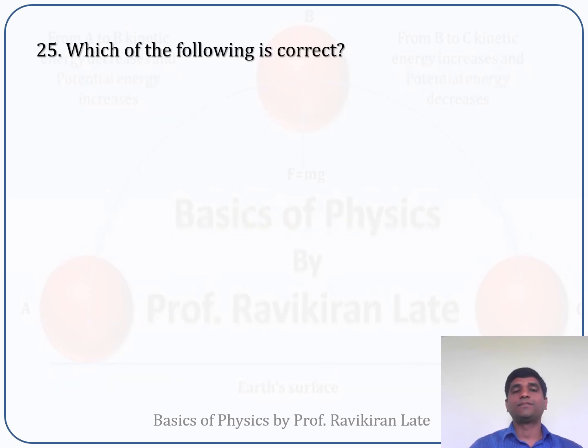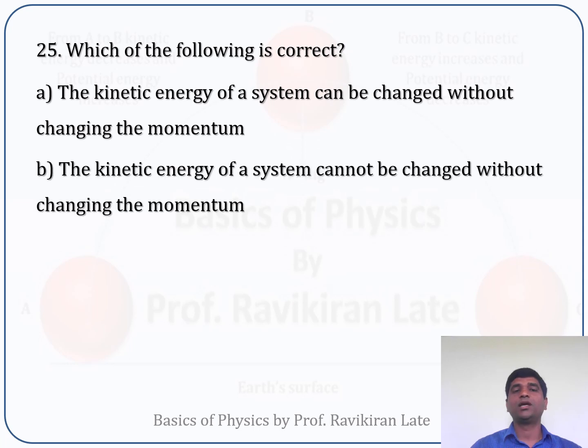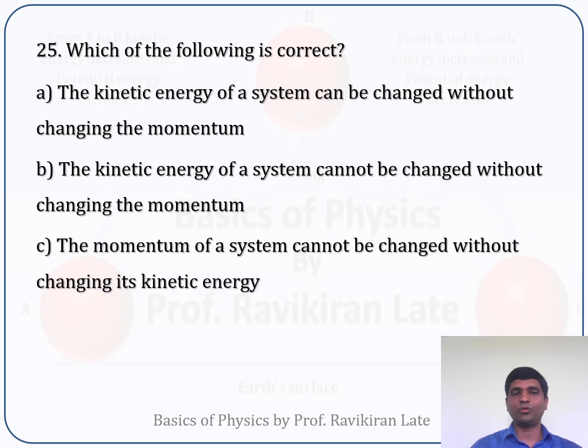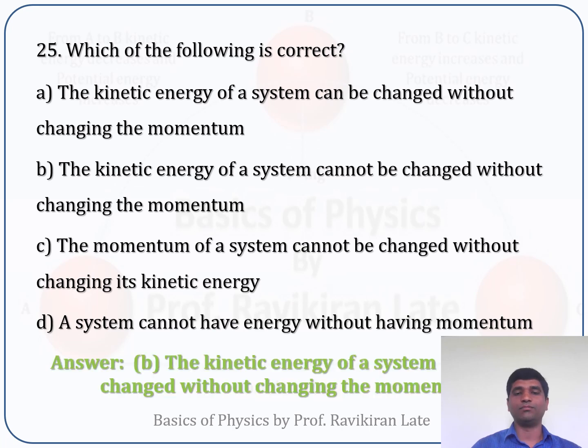Okay. Next, which of the following is correct? Option A, kinetic energy of the system can be changed without changing momentum. Option B, the kinetic energy of a system cannot be changed without changing momentum. Option C, momentum of a system cannot be changed without changing its kinetic energy. And option D, a system cannot have energy without having momentum. So in this case, obviously option B is correct.